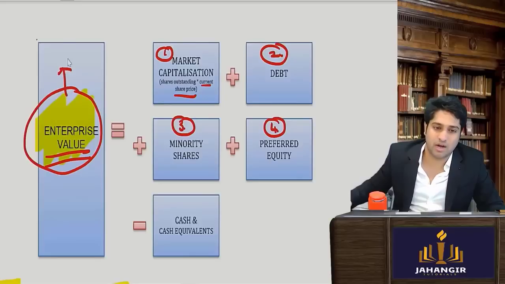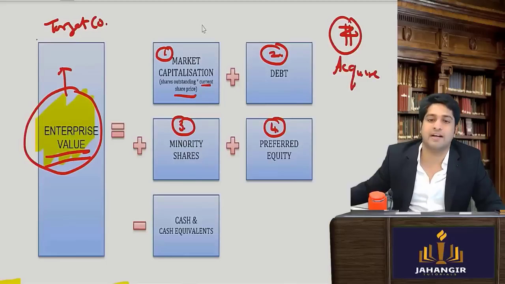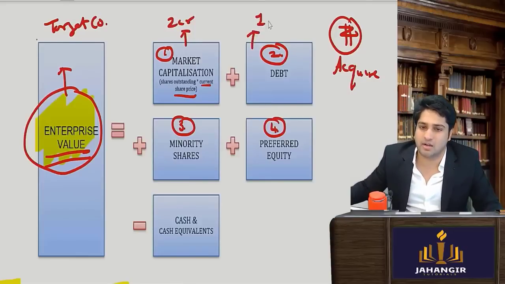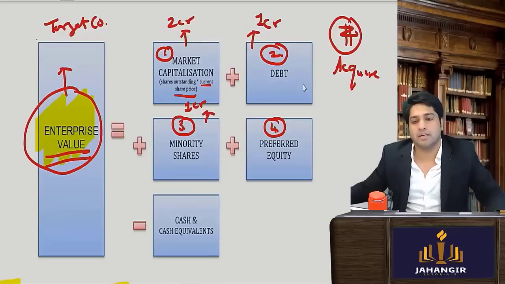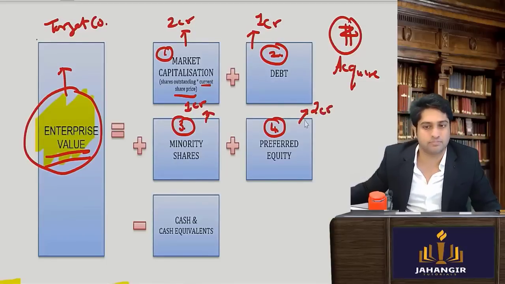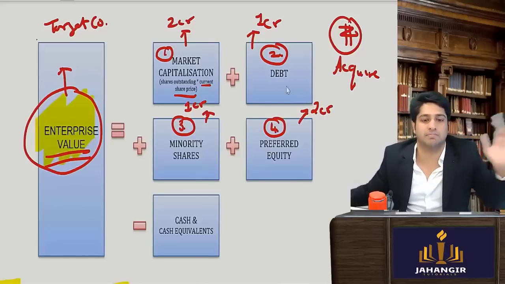Let's say I want to acquire. This is my target company, and I am the acquirer. So I find out what is the market price of the equity shareholders. I came to know it is 2 crores. I said, 2 crore we will give. How much is the debt? 1 crore. We will give 1 crore. Minority shareholders, let's say 1 crore, we will give. Equity shareholders of 2 crores. Okay? So far.